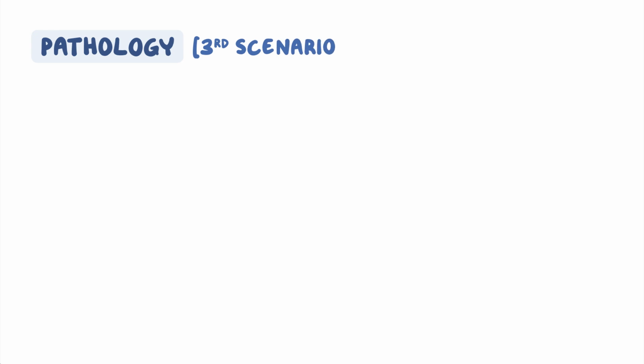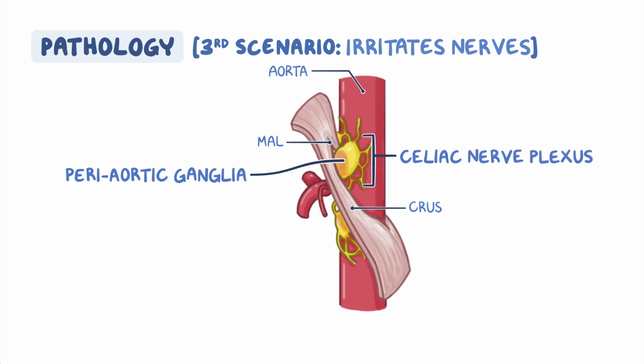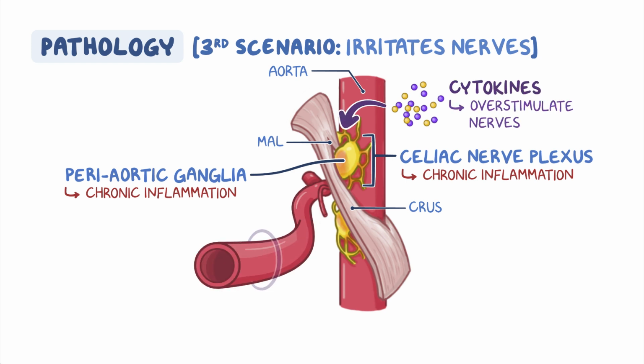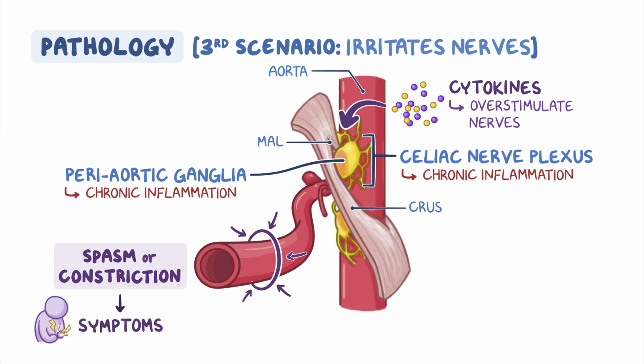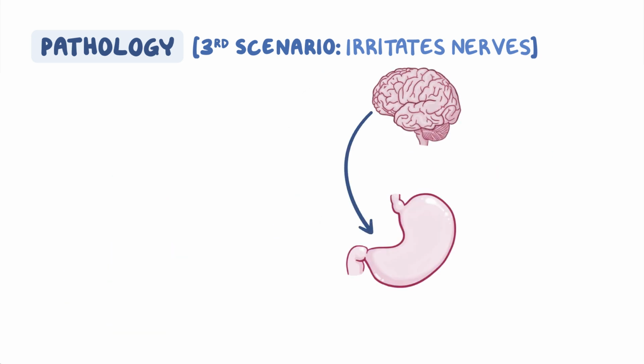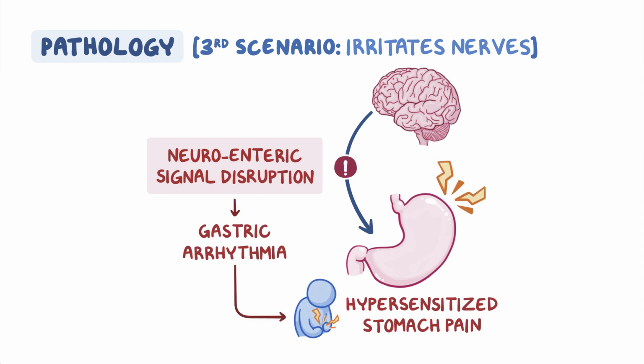The third scenario is where compression irritates the nerves surrounding the celiac artery, which includes the periaortic ganglia and celiac nerve plexus, causing chronic inflammation in that region. The inflammatory mediators, like cytokines, overstimulate nerves to keep firing and cause spasm or constriction of the celiac artery branches going to the stomach and small bowel, resulting in symptoms. This can also result in brain-stomach or neuroenteric signal disruption, causing gastric arrhythmia, leading to hypersensitized stomach pain.